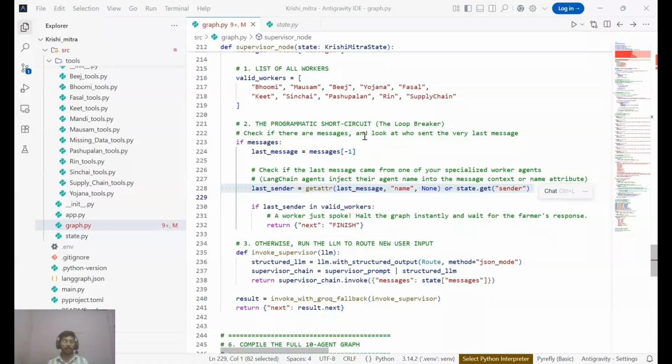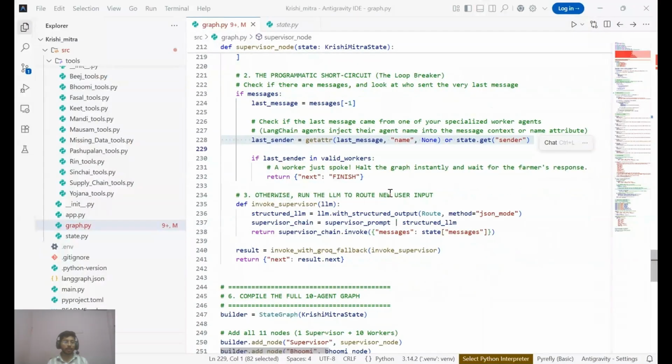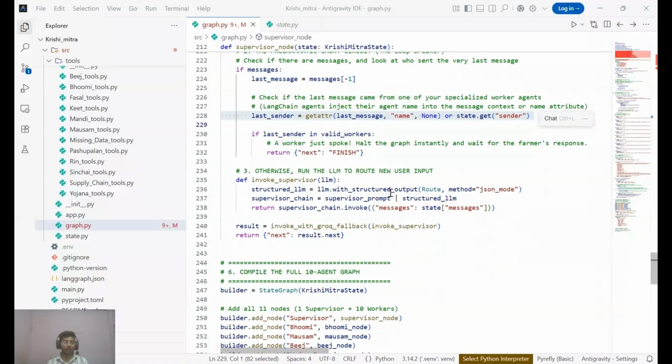The code checks the last sender. If the last message came from a worker like Mausam, the Python code intercepts it and forces a finish state. This instantly halts the graph, returning the final answer to the user and preventing the cyclic hallucinations.